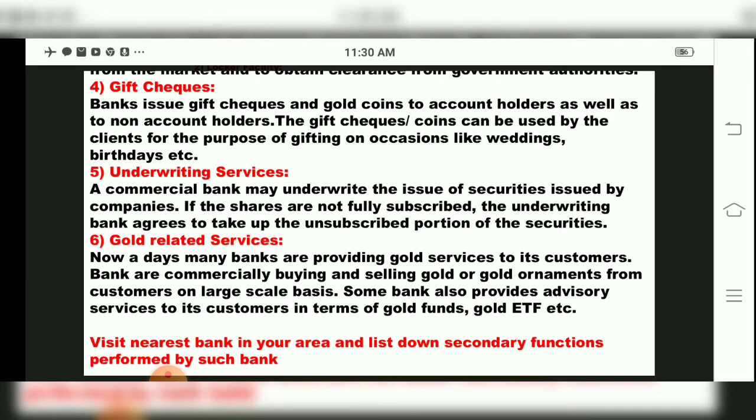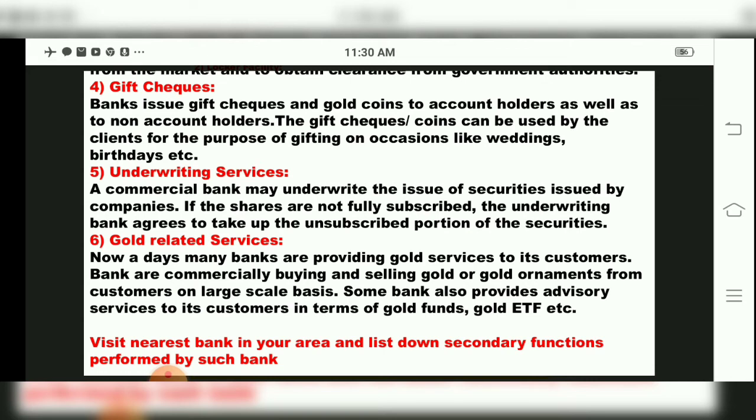Some banks also provide advisory services to their customers in terms of gold funds, gold ETF, etc. See children, another type of investment people can do is go to the bank and take gold. We have gold loan also, or we can keep our gold as security in the bank and take money.